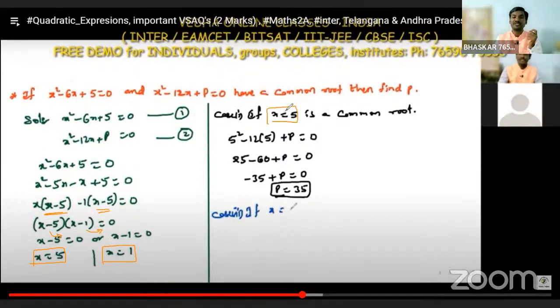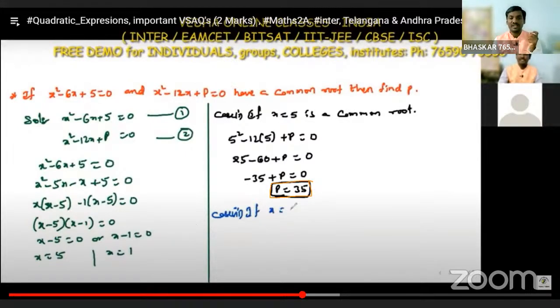Then substitute x is equal to 5 in equation 2. If we substitute in equation 2, then 5 square minus 12 into 5 plus p is equal to 0. So we are getting p is equal to 35.